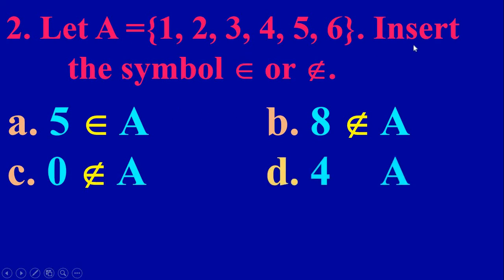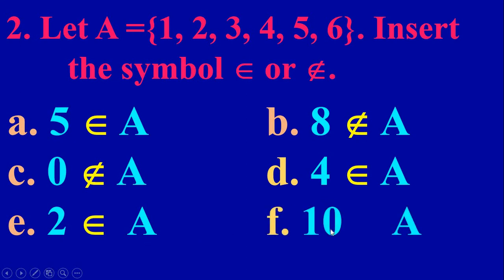The next one, 4. Now here we have 4. 4 is an element of A. So therefore we write 4 belongs to A. The next one, 2. 2 is also an element of A. So therefore we write 2 belongs to A. The next one, 10. 10 is not there. Here numbers are from 1 to 6 only. So 10 does not belong to A. 10 is not an element of set A.